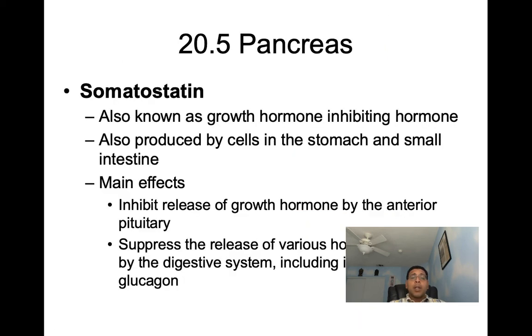We have another hormone here that I'd like you to know about in relation to the pancreas, and it's called somatostatin. Somatostatin is also known as growth hormone inhibiting hormone. Somatostatin is also produced by cells in the stomach and the small intestine. Its main effects include to inhibit the release of growth hormone by the anterior pituitary, and it's going to be involved in suppressing the release of various hormones that are produced by the digestive system, including insulin and glucagon.